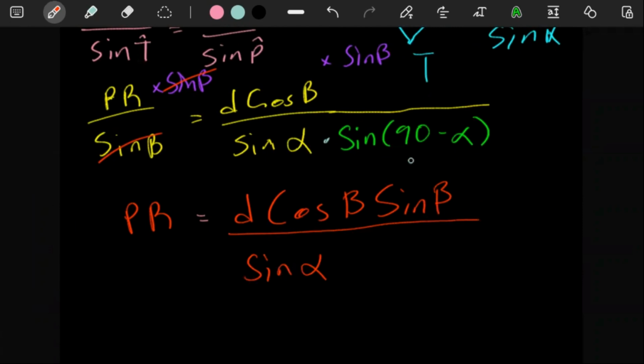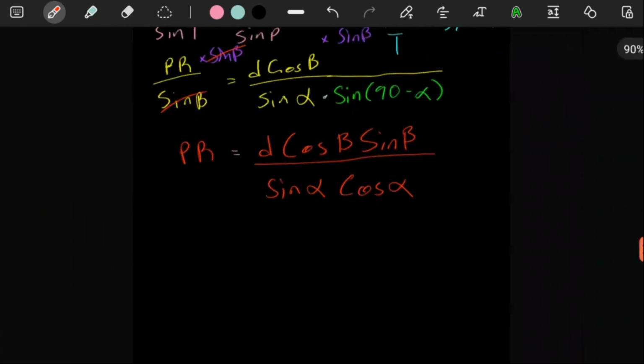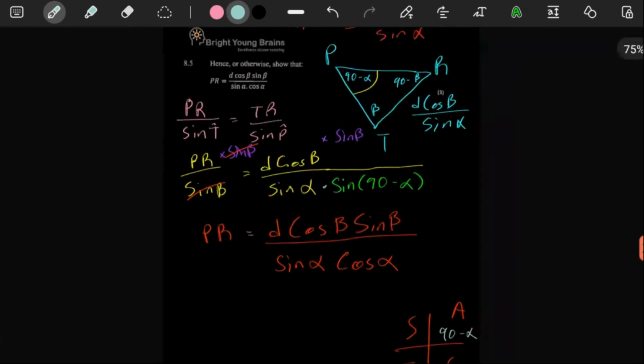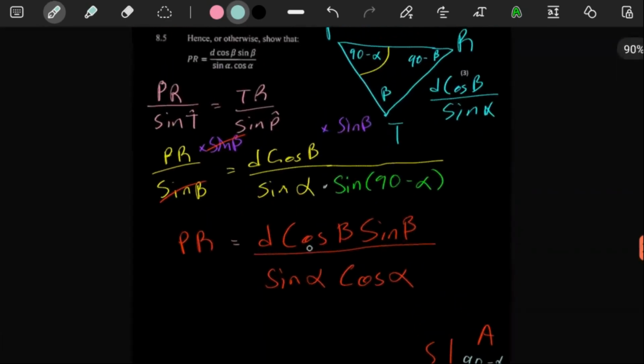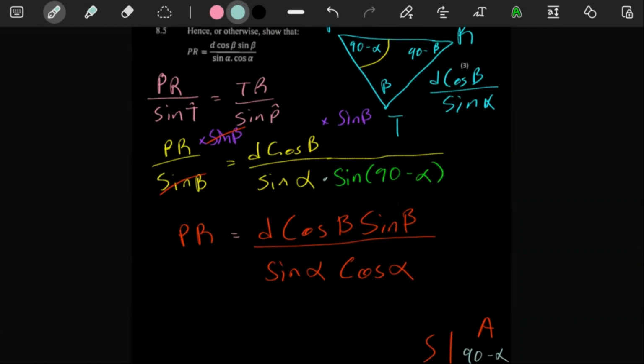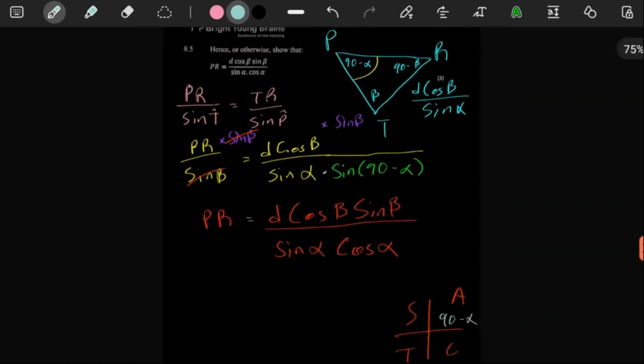Here, remember, you can change this from your reduction formula. Anything with a 90 tends to a cos, and sine 90 minus alpha, everything is positive in that quadrant because of CAST. So from sine, you have to change to cos, and this is what we have. If you look at it nicely, it's exactly the same as what they want us to end up with. You see, d cos beta, sine alpha, cos alpha. That will give us 3 marks. And that is that. Let's move on to question number 9.